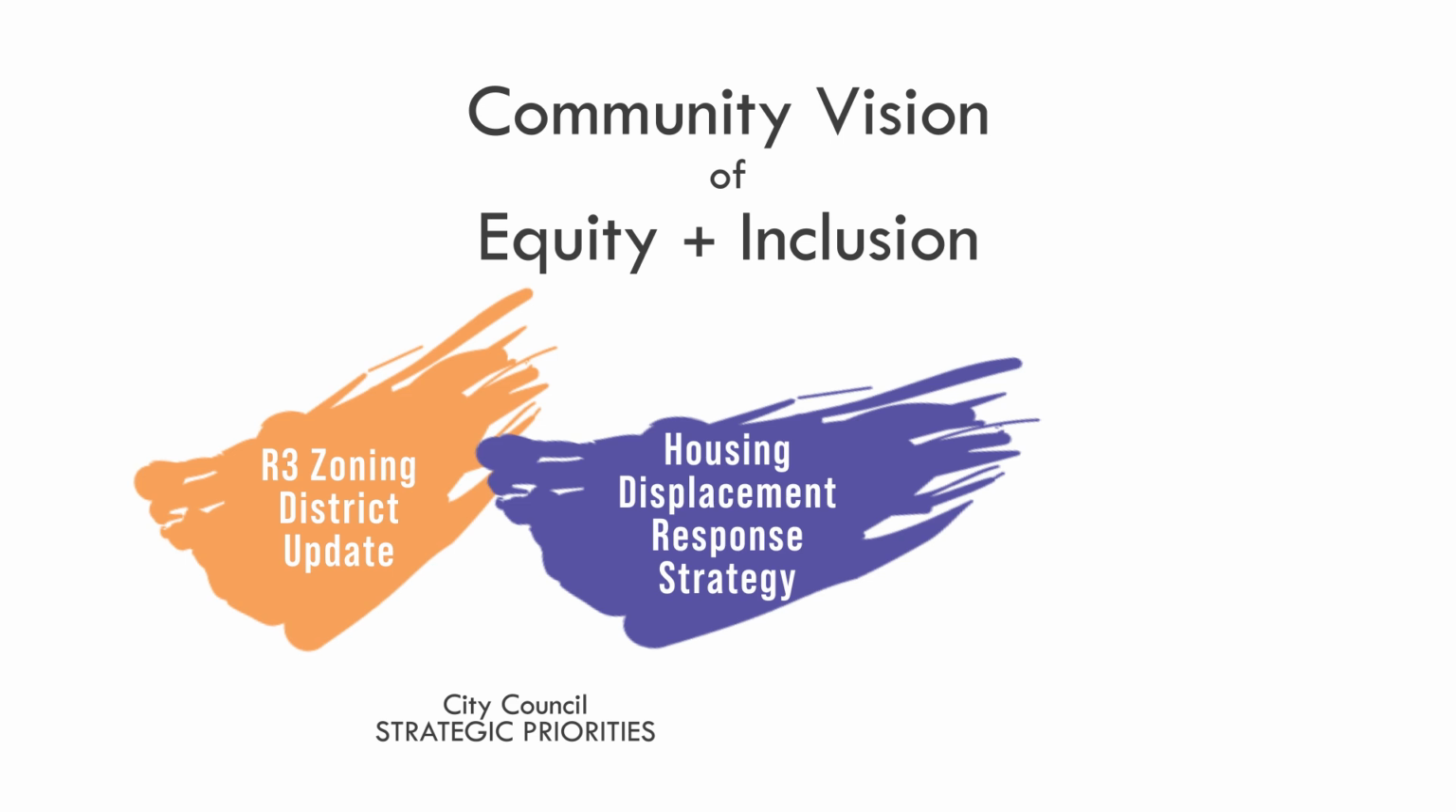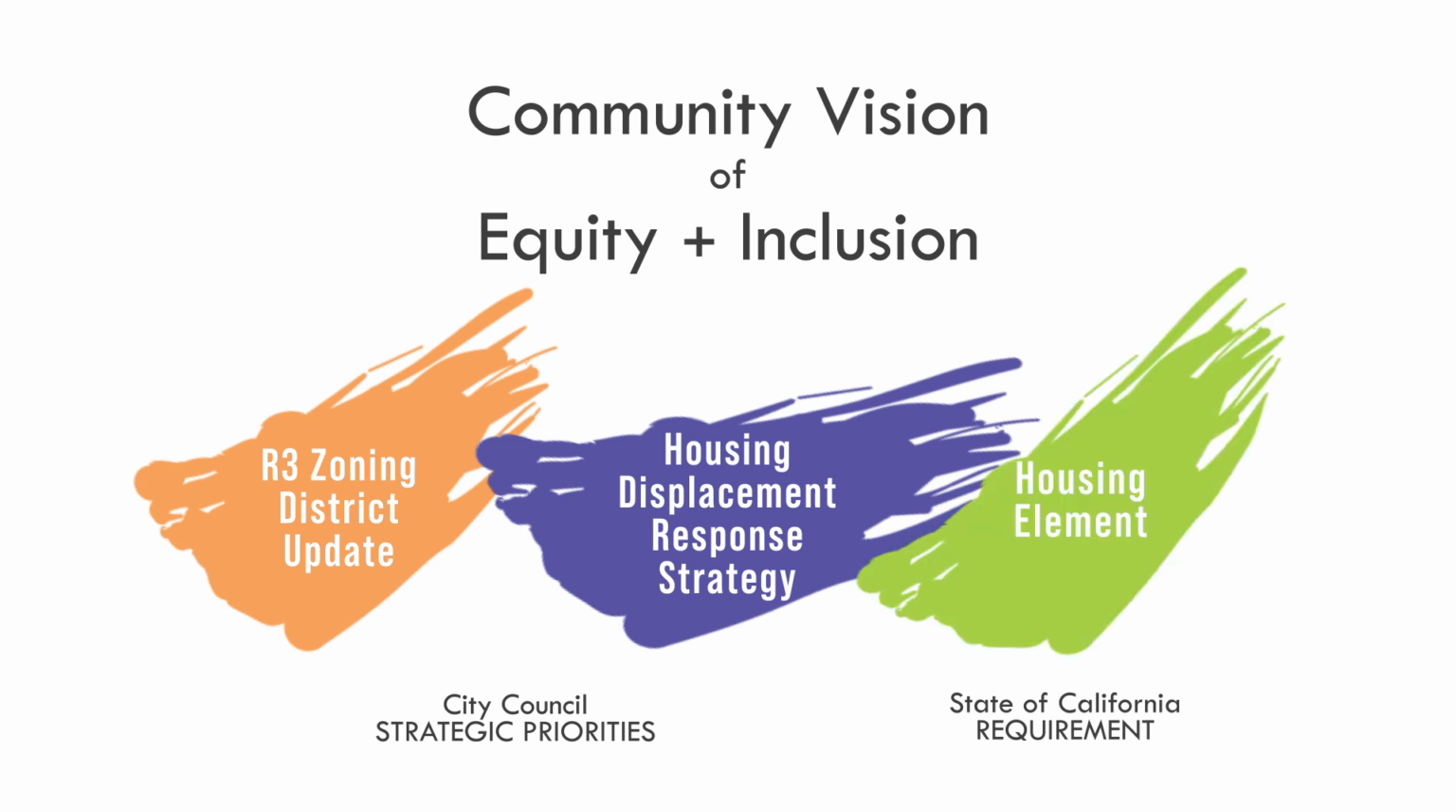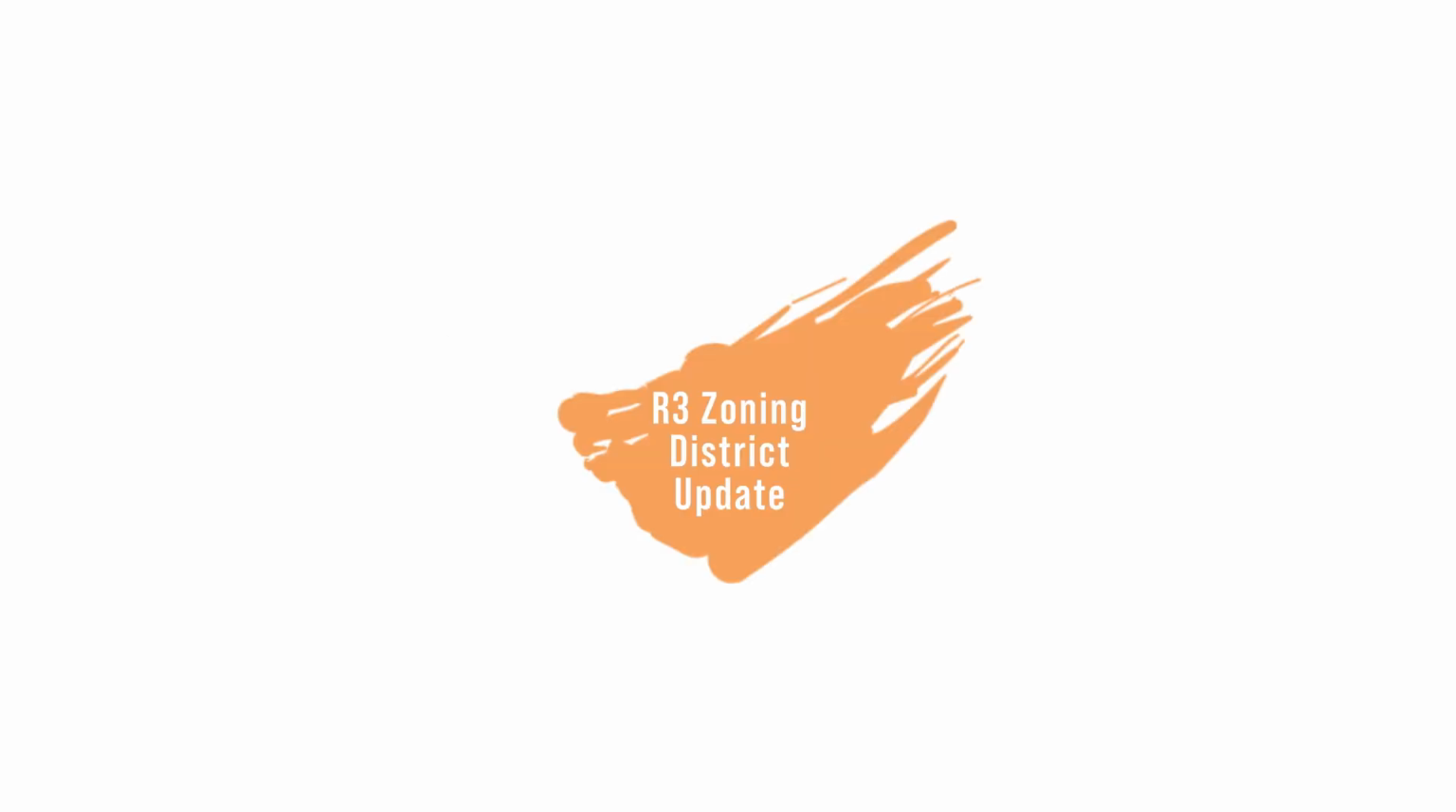The third project is required under California state law, which recognizes that local governments play a vital role in developing housing, particularly affordable housing. This state mandate is called the housing element. Let's take a closer look at the R3 zoning update.